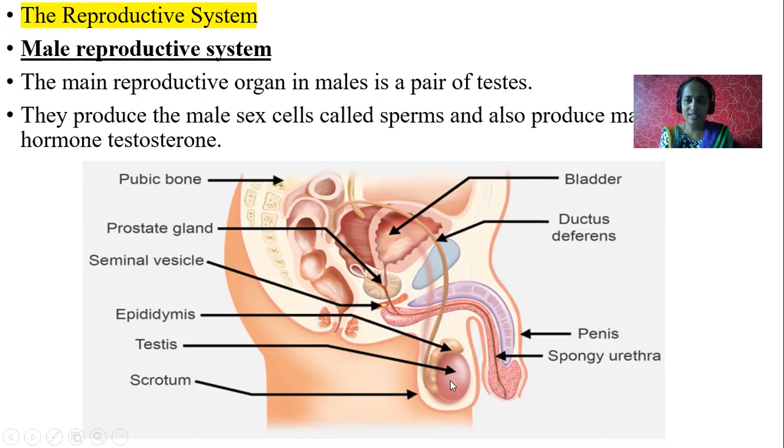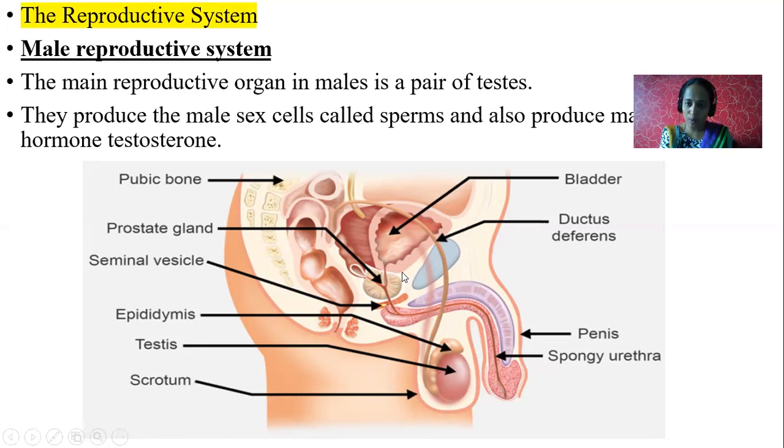A pair of testes is present in the scrotal sac outside the body. Why is it present outside the body in the abdomen? To maintain less temperature. Body temperature is more. So what is the temperature required for testes? It's 2 to 4 degrees less. Just like a refrigerator.